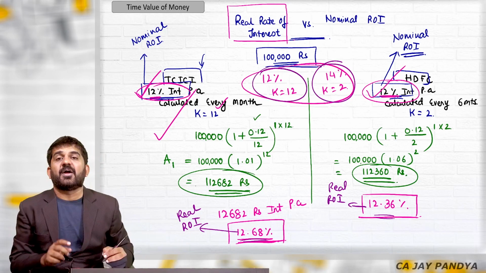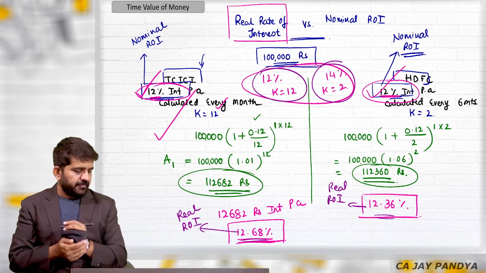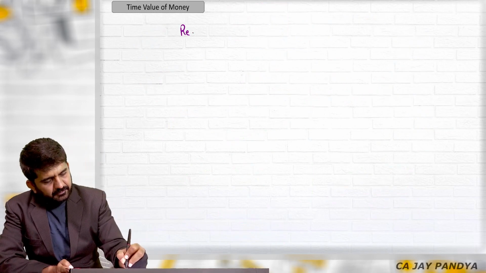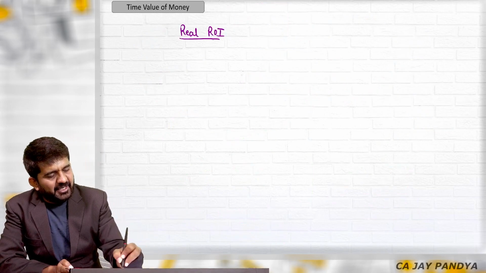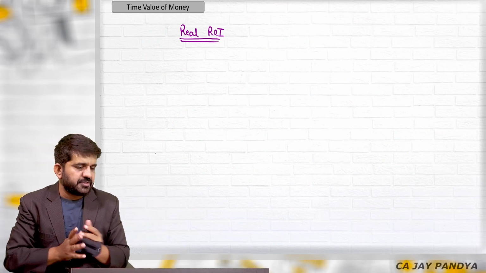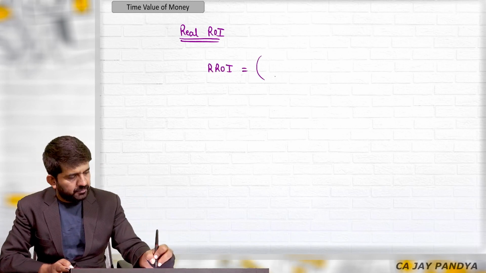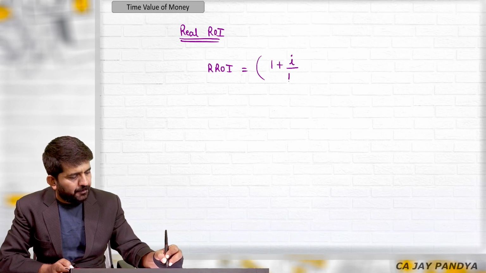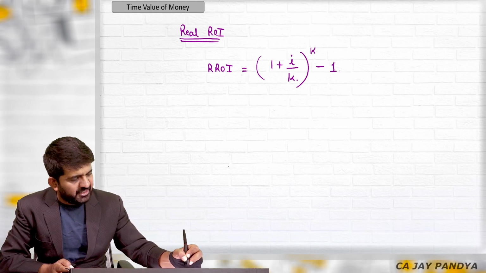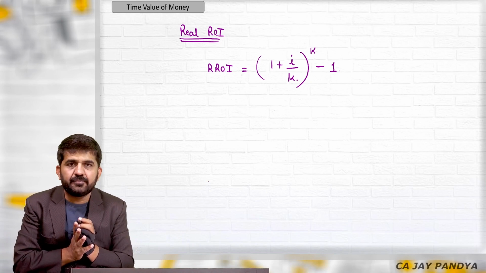In this case also, find out the real rate of interest. You will easily be able to take the decision. Let me tell you how to find out the real rate of interest. Every time you cannot open up the paper, calculate the interest and find out the real rate of interest. It is nothing but real rate of interest = (1 + I/K)^K - 1. Of course, multiplied by 100 because I want the answer in percentage.